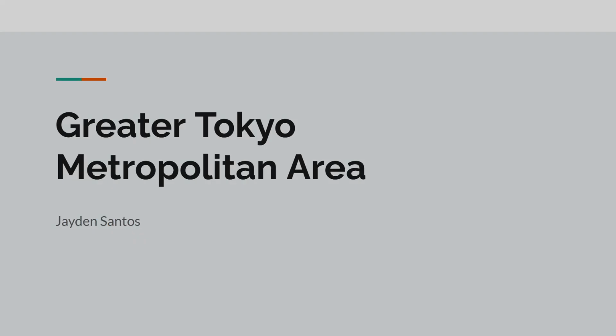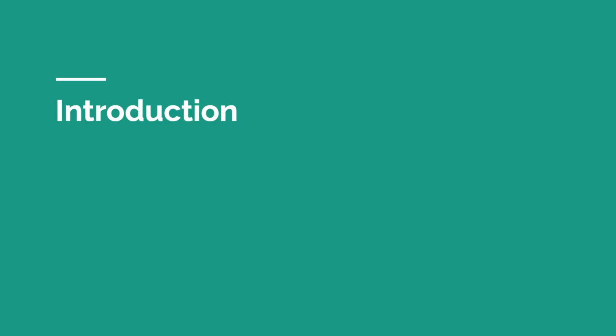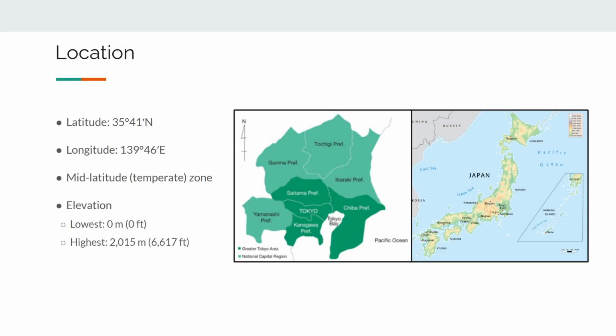So we will first start with the introduction, starting with Tokyo's location. Tokyo is the capital city of Japan. Japan is one of the dominant countries in Asia. It sits at around 35 degrees latitude and 139 degrees longitude. It is a mid-latitude temperate zone, and the elevation ranges from sea level at 0 feet to roughly 2,000 meters or 6,600 feet.